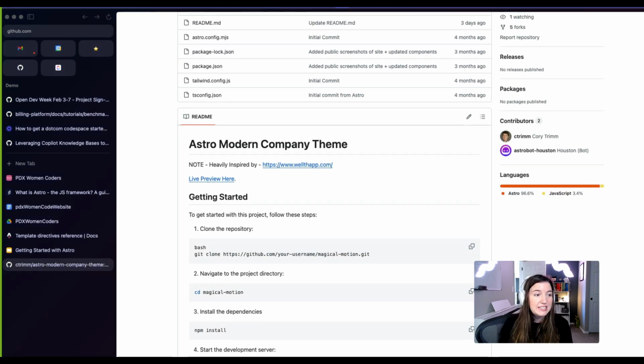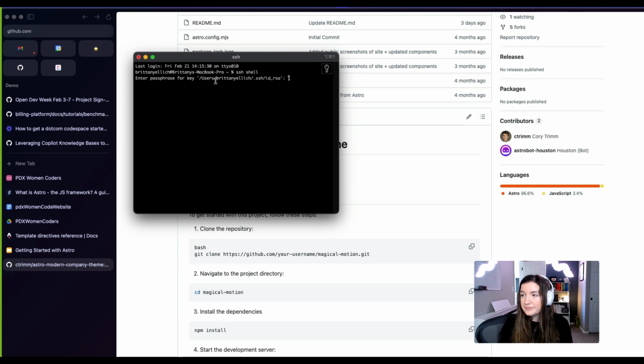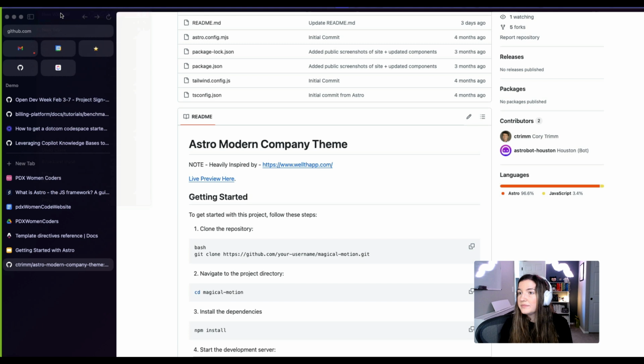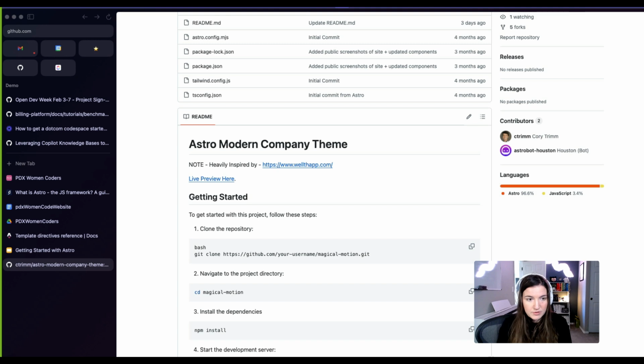Super duper easy. So let me open up a terminal window and, oh, not that for sure. Get a new one. And we will go find a spot. I will do this part off screen to get to my code repository.